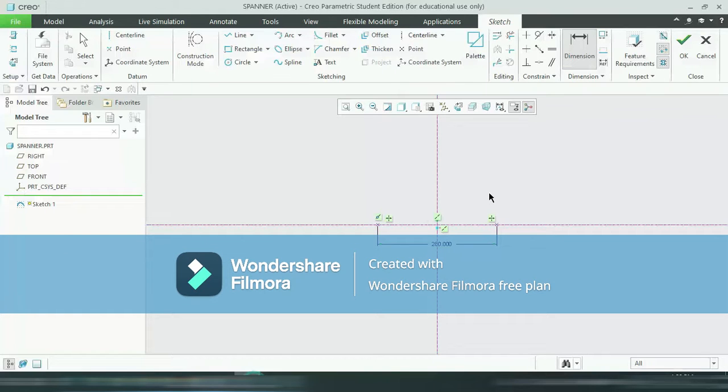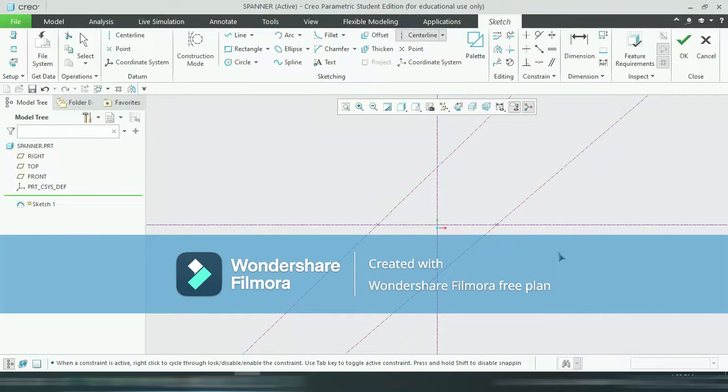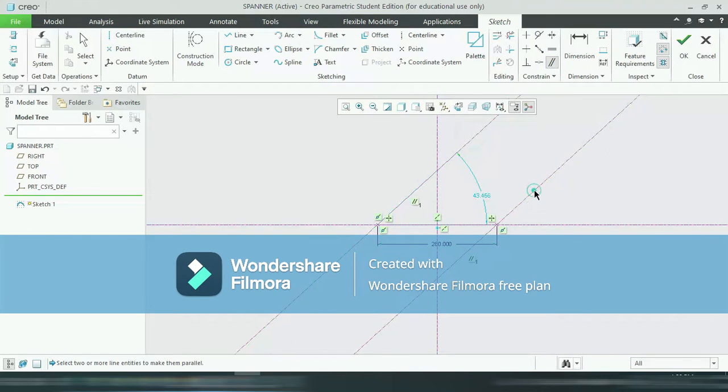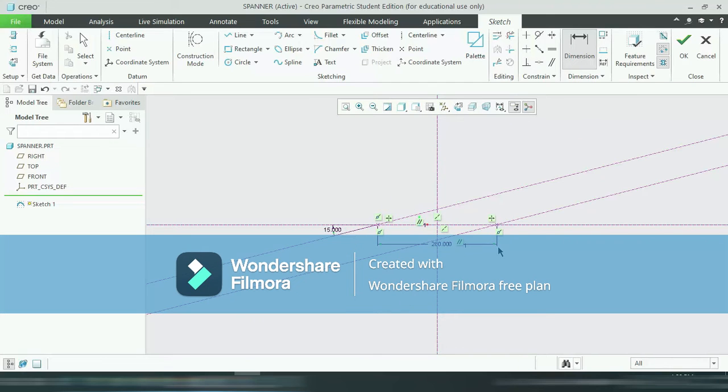So again I am drawing two lines, this one and this one, and these two lines are parallel to each other. So I am selecting parallel, this one and this one are parallel. This symbol indicates that this line is parallel to this line. Again this angle is 15 degree. So by clicking dimensions, click this one, again press the middle button of the mouse and mention the angle here, 15. So this is the 15 degree angle.